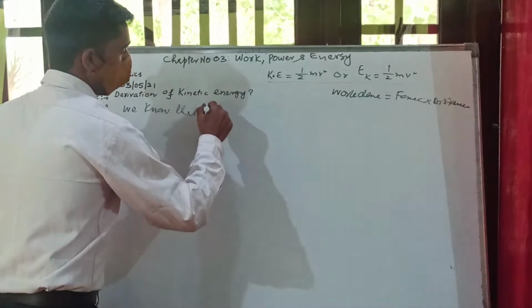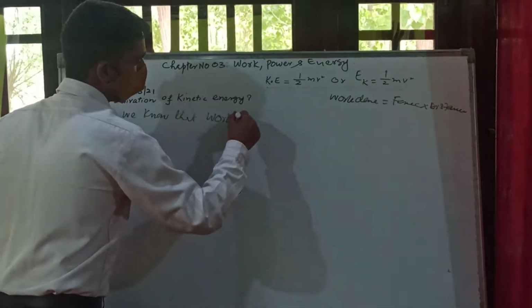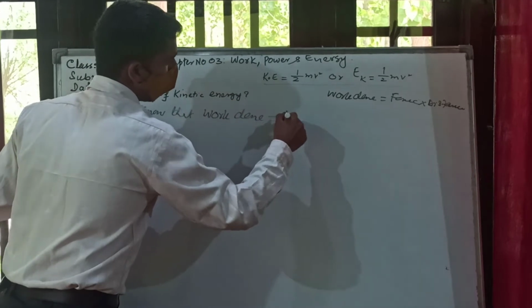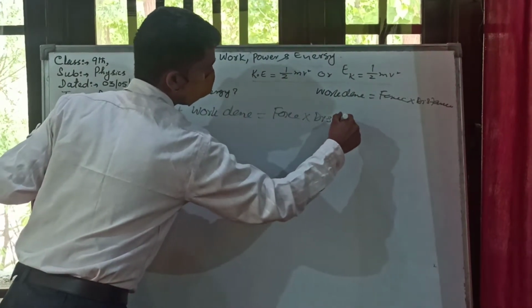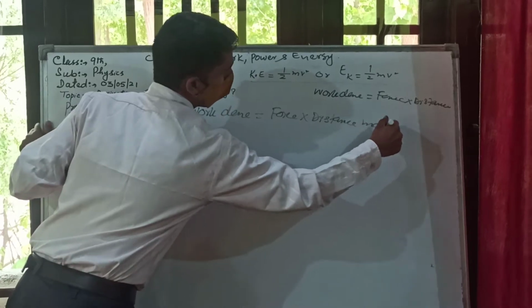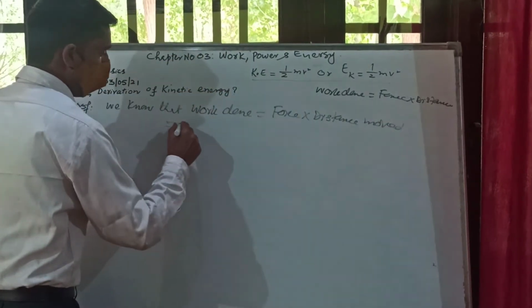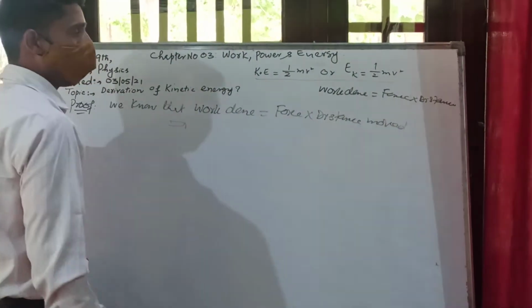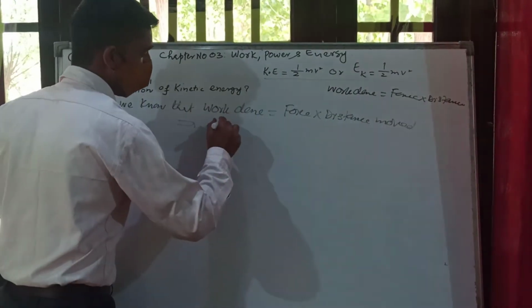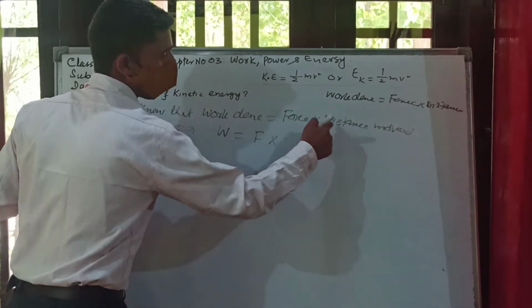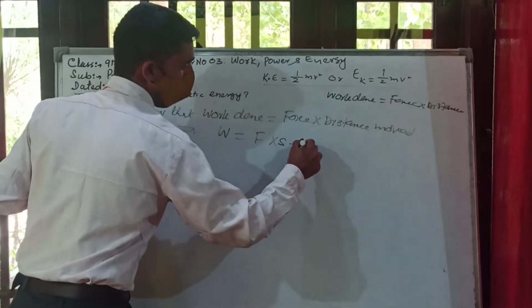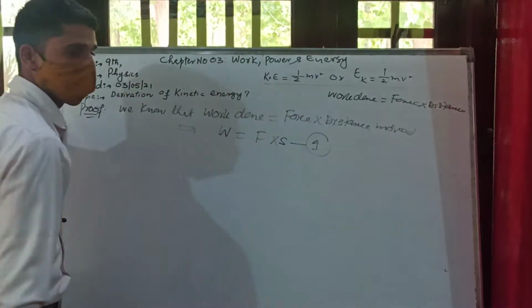We know that work done is equal to force into distance moved. So I may change this formula in terms of symbols. Work done is denoted by W, that's equal to force denoted by F, multiplied by distance moved denoted by S. So I may write it as equation number first.